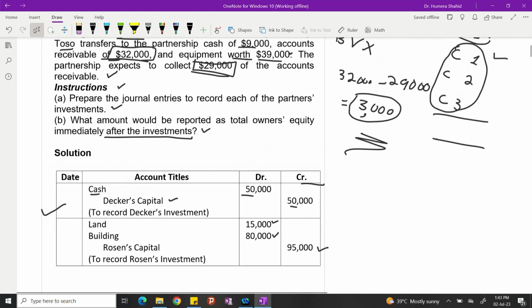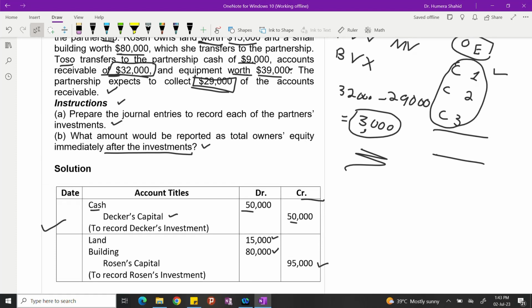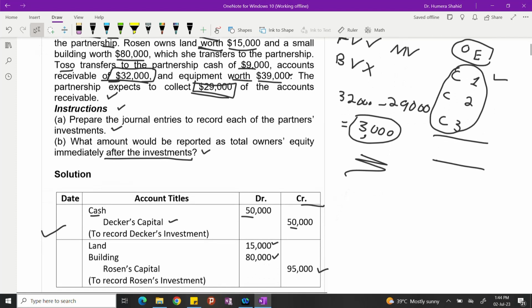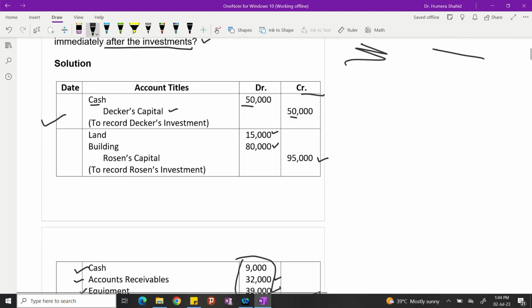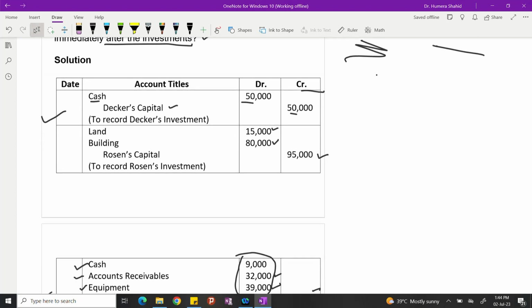Part B is missing here, but we will do it together because we just need to show how much the total owner's equity is once the partnership is formed. So you can write here partial balance sheet. Because we are only preparing the owner's equity section, owner's equity.